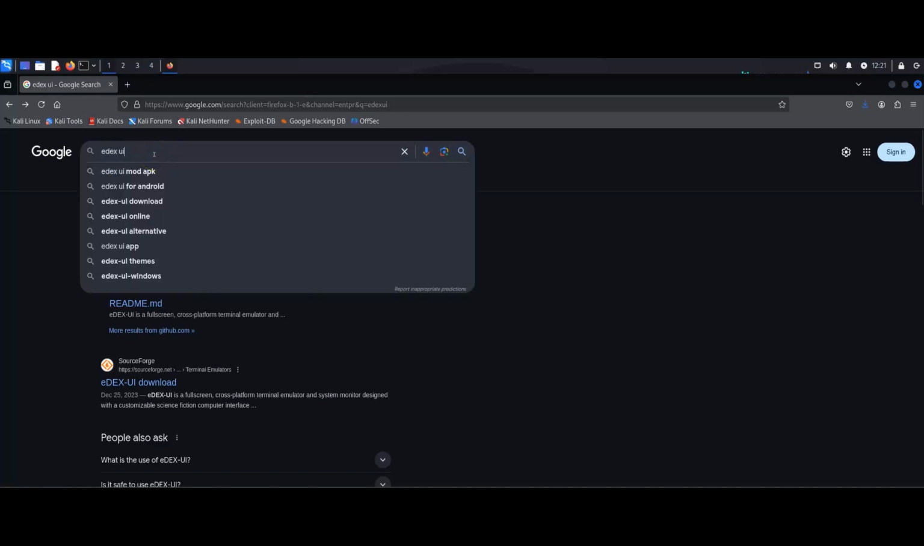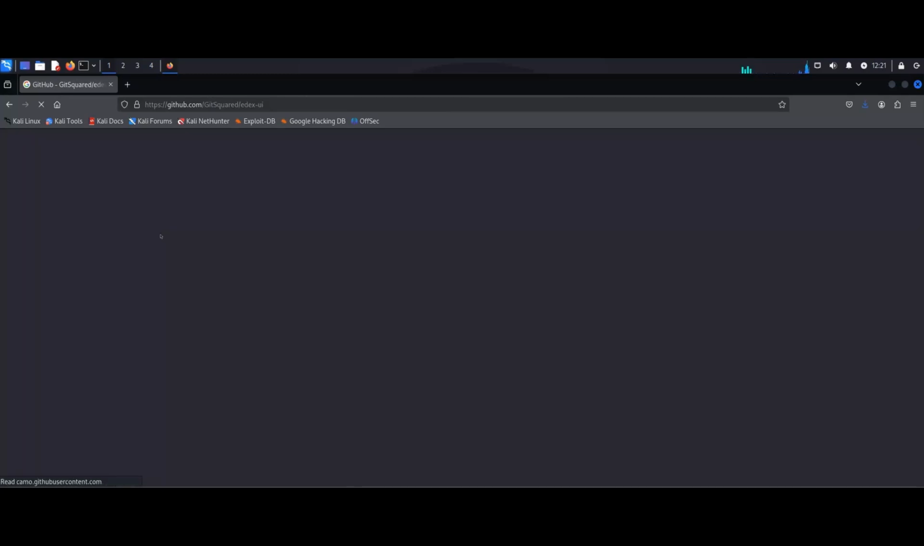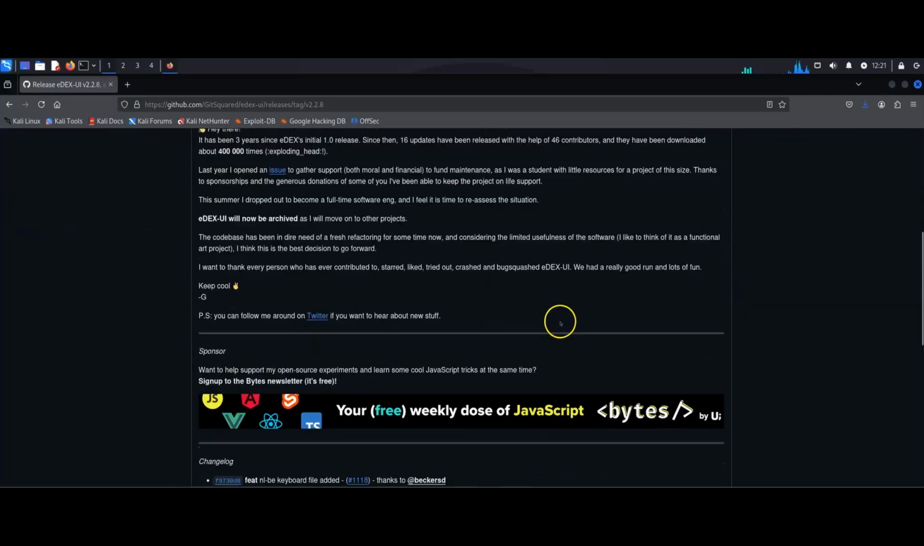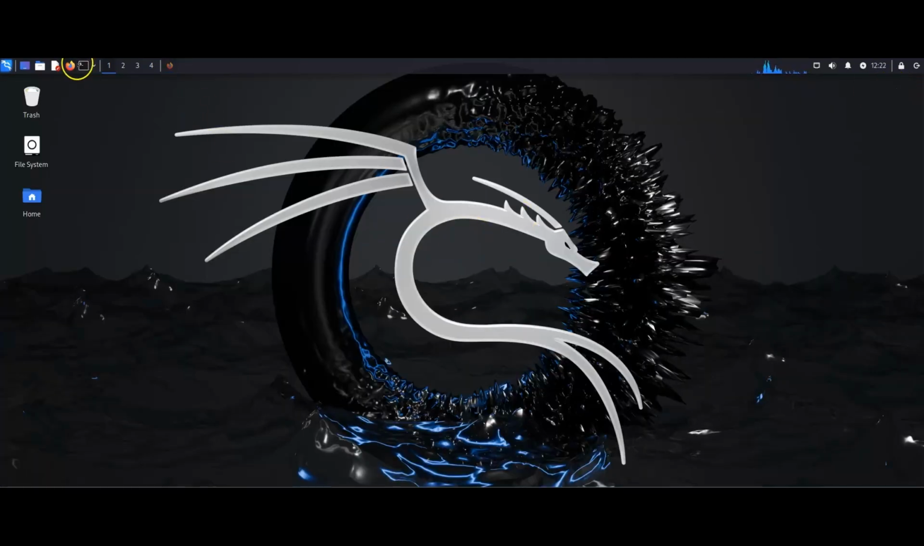So just go over to Google, go to eDEX-UI, and we'll go here to their GitHub page, and you'll want to scroll down to the releases, click on that, and you want to go down and just make sure that you download the correct version for you. This is, of course, Windows, Linux, and Mac compatible. I've already downloaded the x86-64 AppImage, so let's open our terminal.